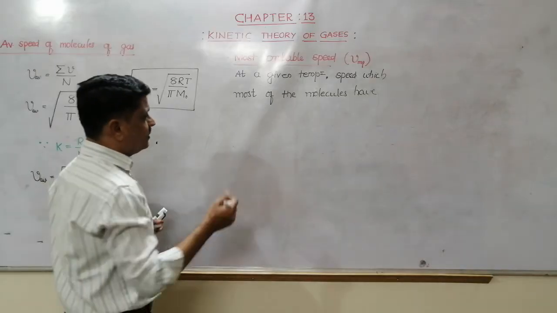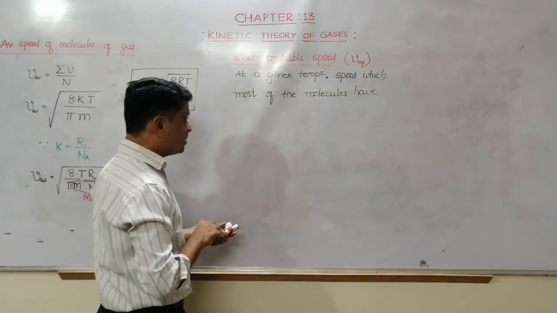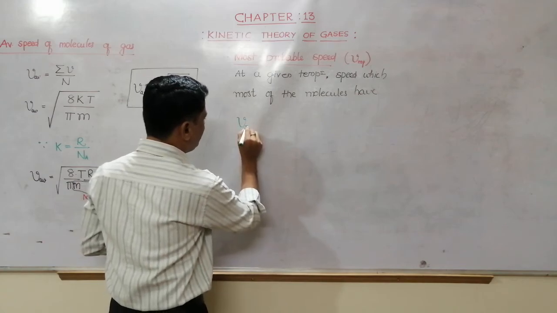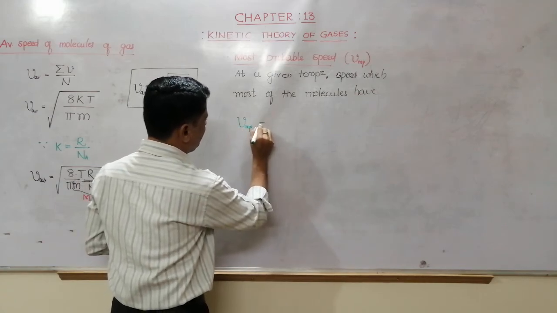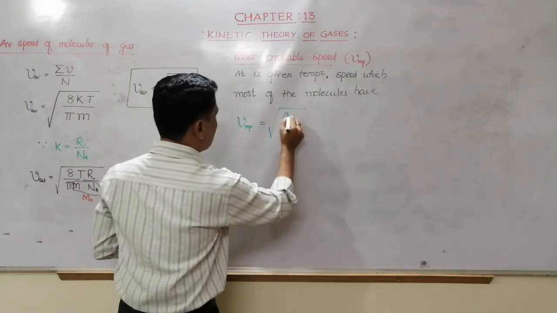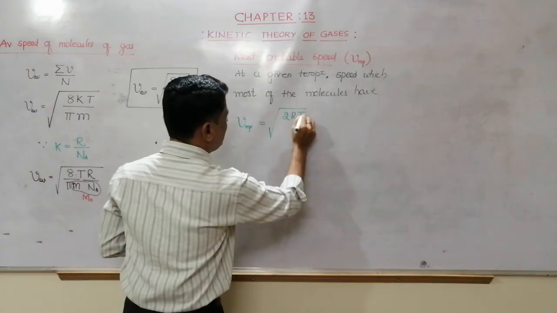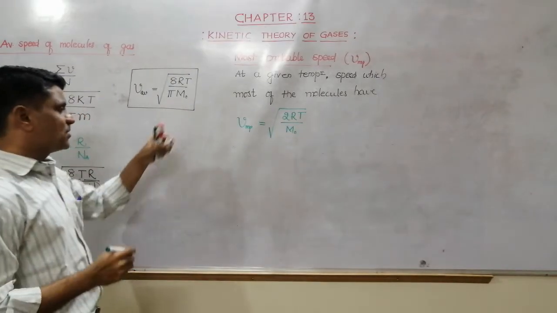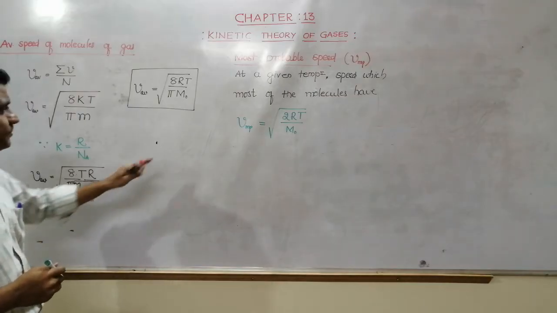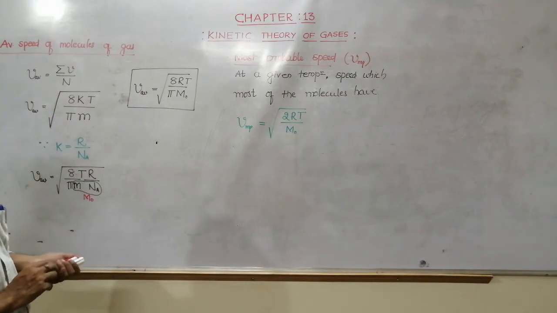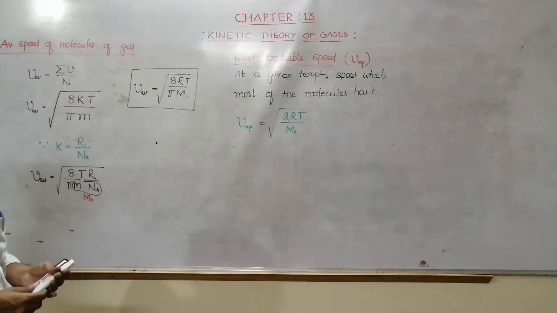Okay, and the equation for most probable speed is V m p, most probable speed, is equal to under root of 2RT divided by M naught. So I can write in terms of small m also. Okay, this is the equation for most probable speed. Okay, please you can note down.